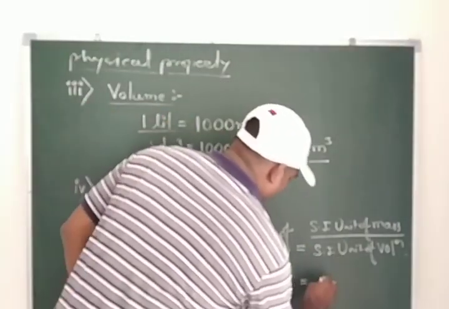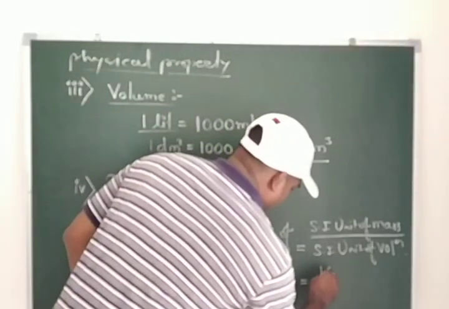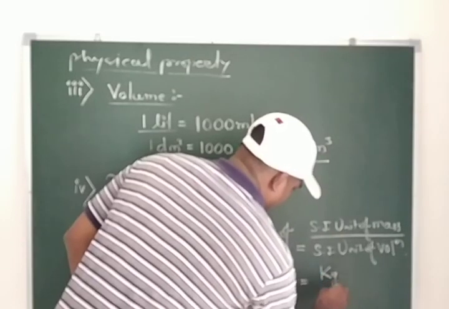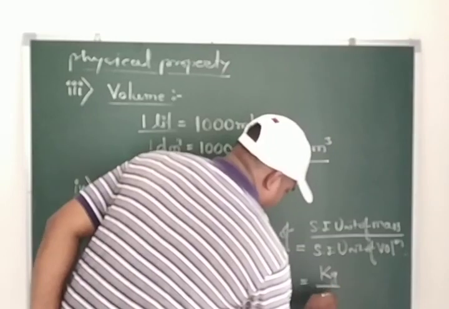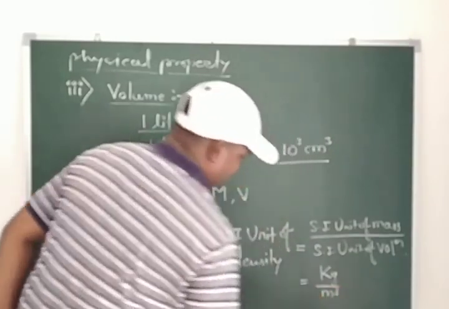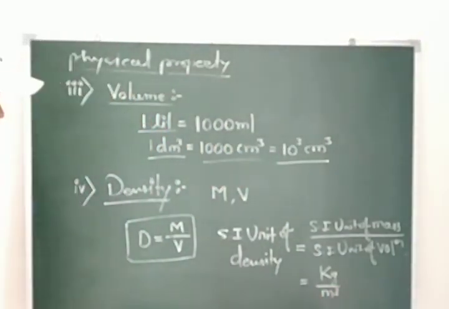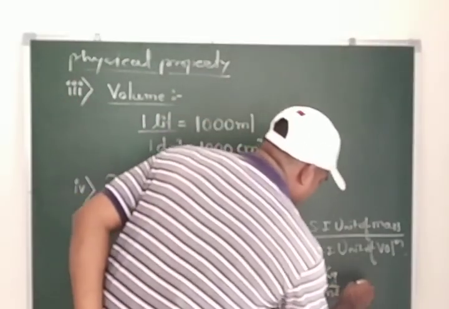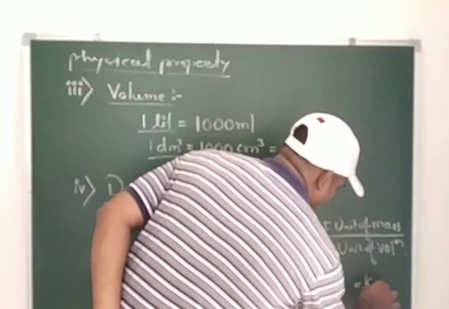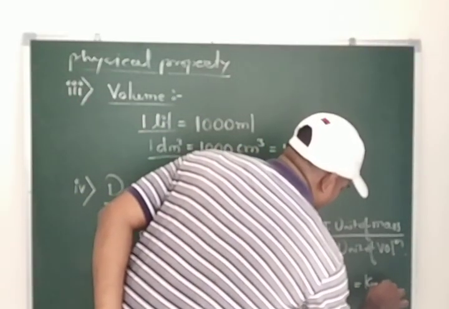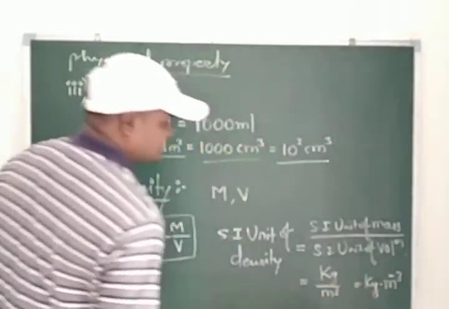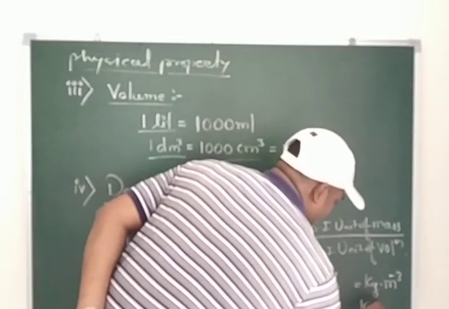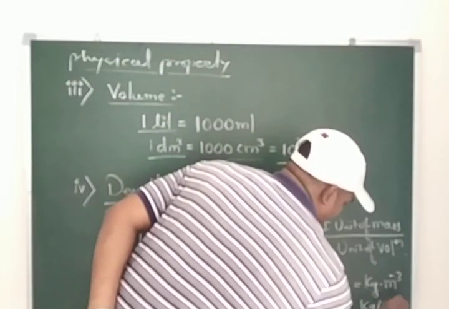Students, if we measure it in SI units, then mass is measured in kilogram, and volume is measured in meter cube. So the unit of density in SI becomes kg into meter raised to minus 3, or we can also say kg per meter cube.